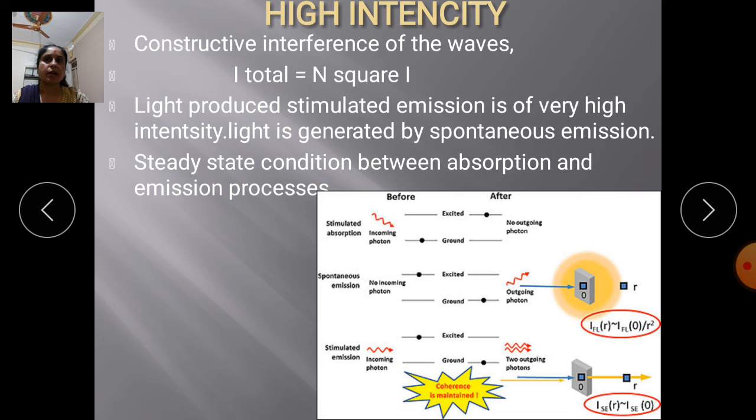Spontaneous emission from excited states can induce stimulated emission in another excited atom, and one photon, through an external applied force, becomes two photons.